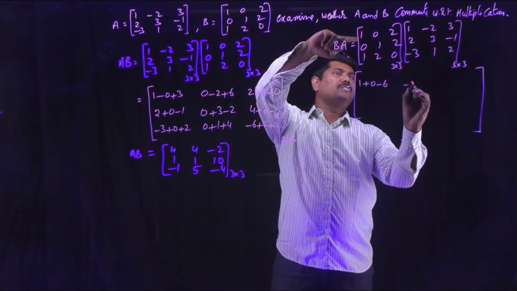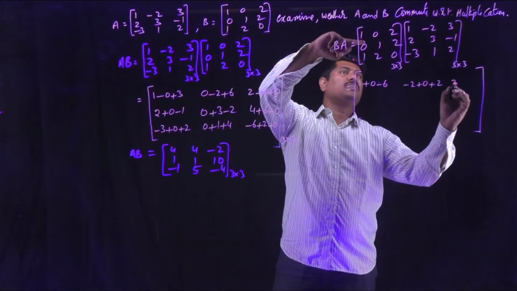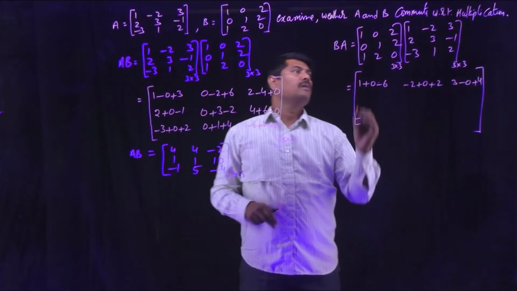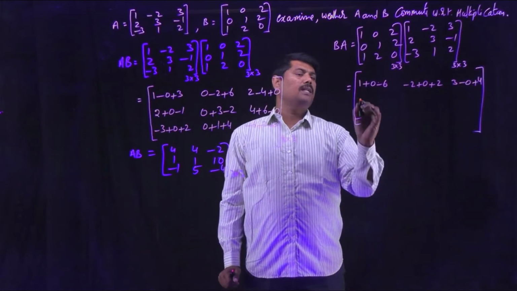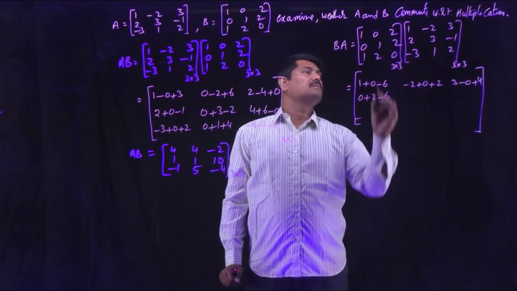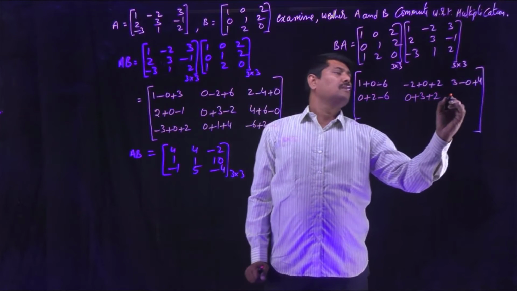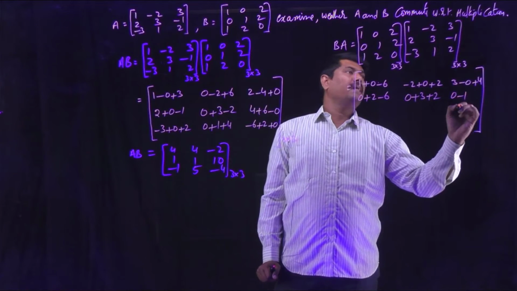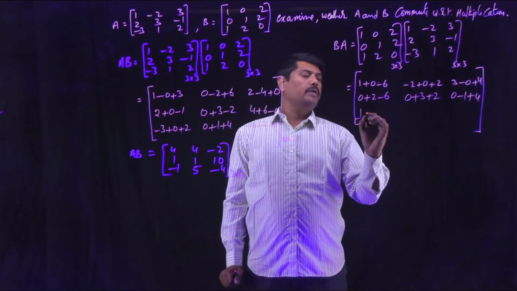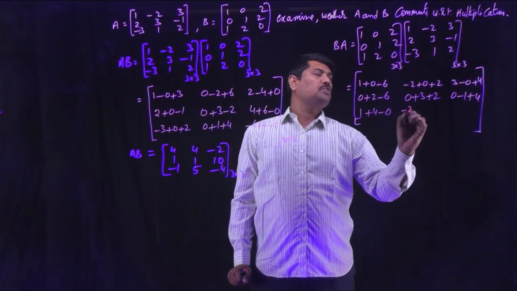1 into minus 2 is minus 2, 0 into 3, 2 into 1. 1 into 3, 0 into minus 1, 2 into 2 is 4. Now with the second row, 0 into 1, 1 into 2, 2 into minus 3 is minus 6. 0 into minus 2, 1 into 3, 2 into 1. 0 into 3, 1 into minus 1, 2 into 2 is 4.